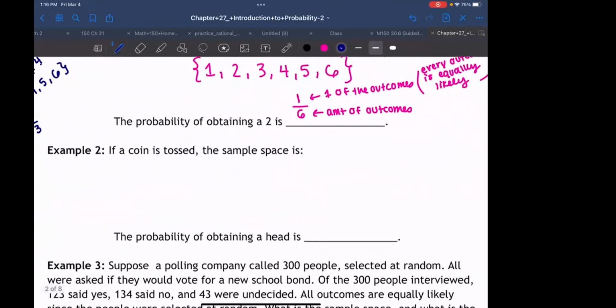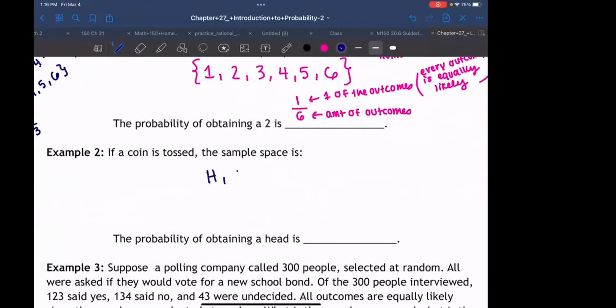Okay. Example 2, tossing a coin. What do you think my sample space is? Heads or tails? Good. I'm just going to write this HT and put it in brackets. So this is my set of everything that can happen. What's the probability of obtaining heads? Half, right? Everything's equally likely here, so it's pretty easy to find the probability.